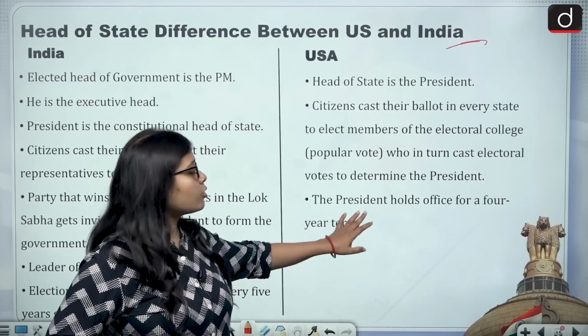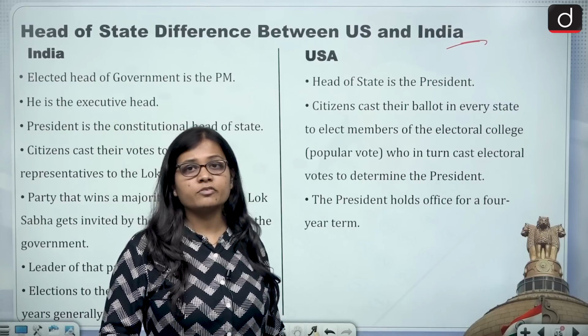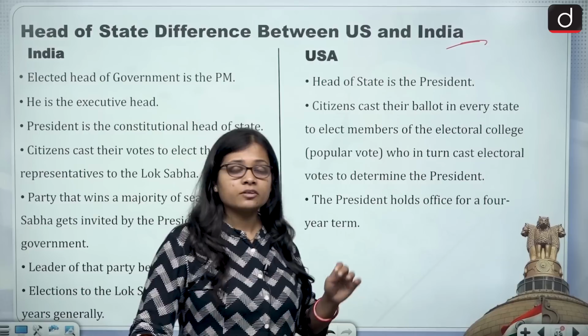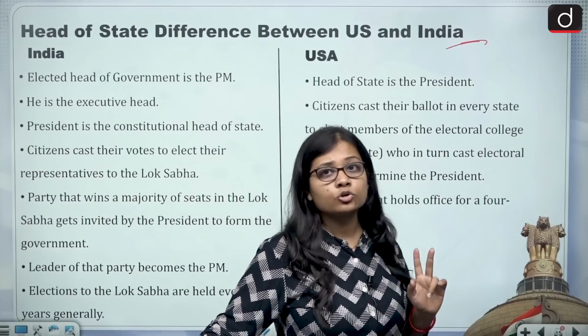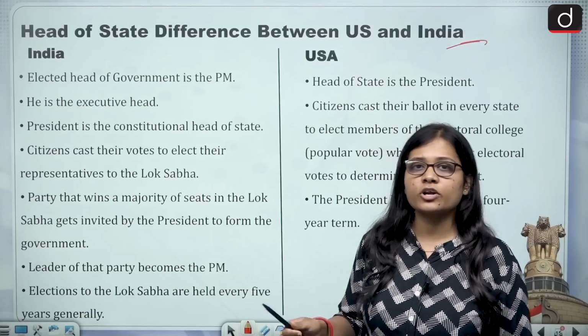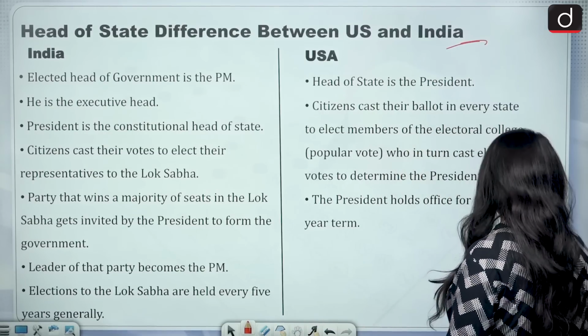And then the term of office in the US is 4 years, while in India it is 5 years. In the US the president can sit on the chair only twice, that is 2 times, while in India the PM can sit on the chair any number of times.